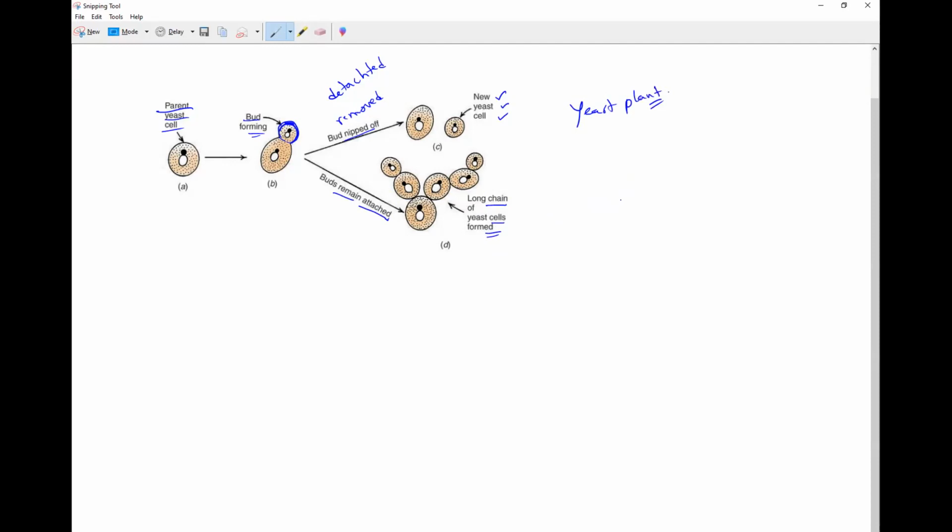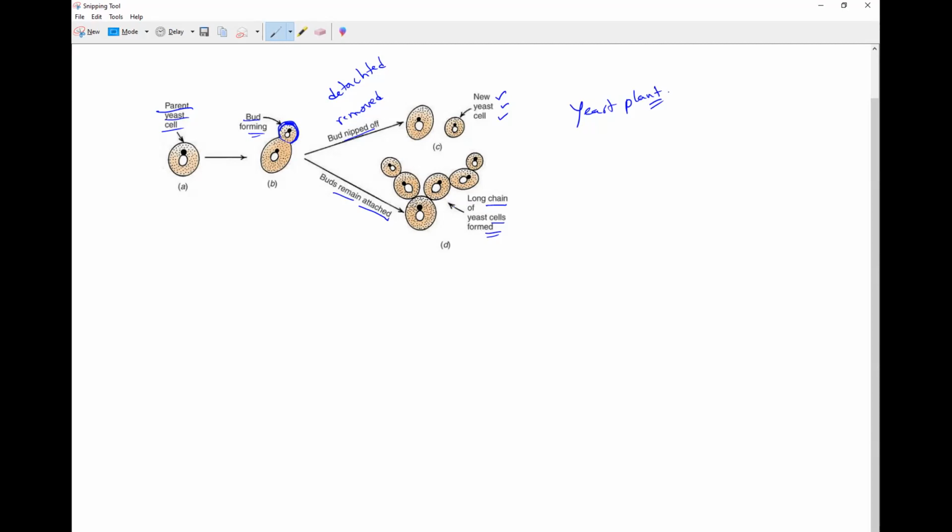This budding in yeast takes place very, very fast. Understood, all of you? The first bud starts forming its own buds and all of them remain attached to the parent yeast cell, forming a long chain.